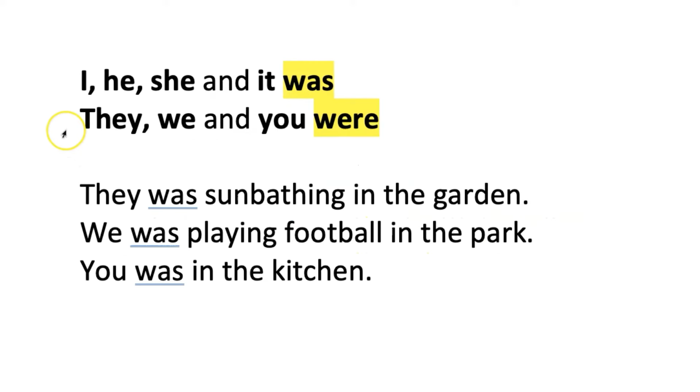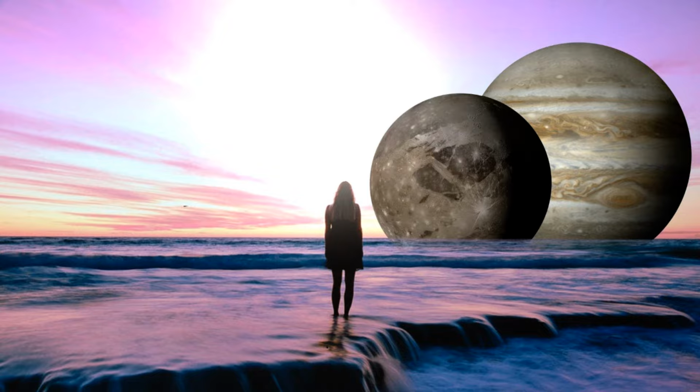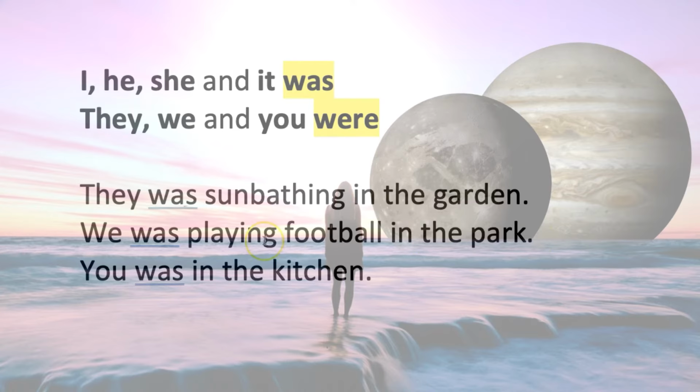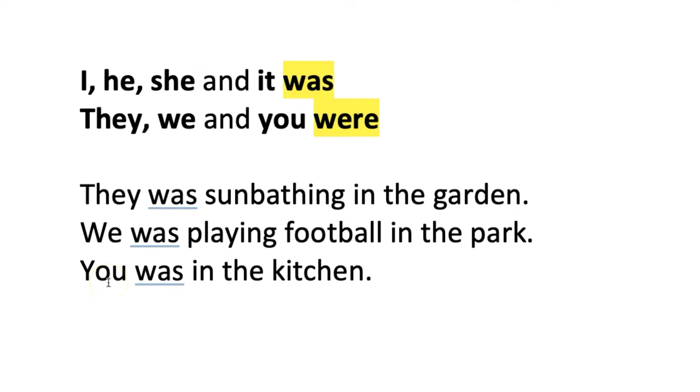So the grammatical rule is super simple. I, he, she and it are all followed by was. They, we and you are always followed by were. So we can't say they was sunbathing in the garden because that breaks the grammatical rule of standard English. We can't say we was playing football in the park or even on Jupiter or Mars, because that breaks the formal rule. We must be followed by were. And we can't say you was in the kitchen, because you is always followed by were.